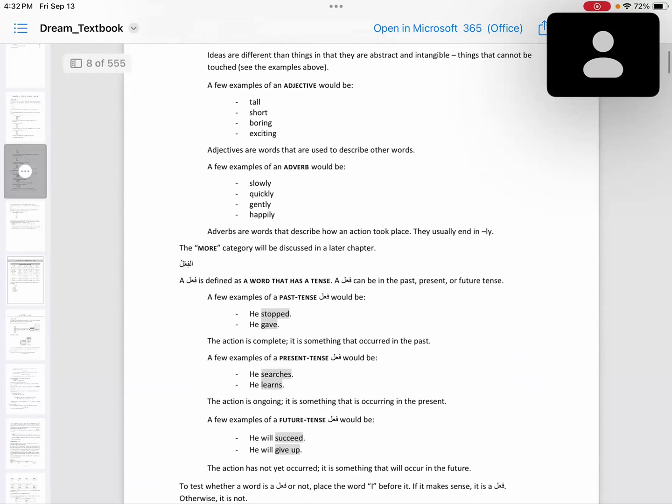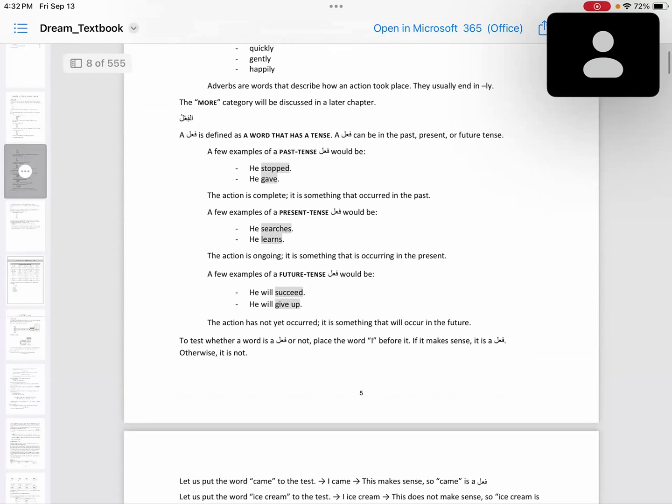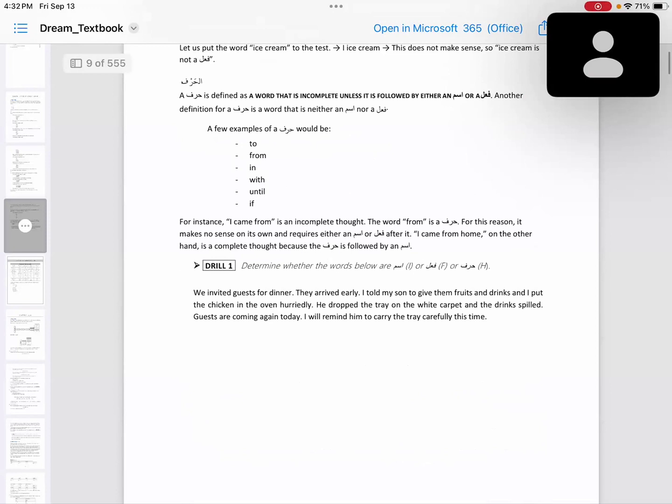Then we did fail. Fail is a word that has a tense or an action, action plus time bound: past, present, future. And then we have harf, that is incomplete unless it is followed by either an ism or a fail. And the examples are to, from, in, with, until, if, etc.